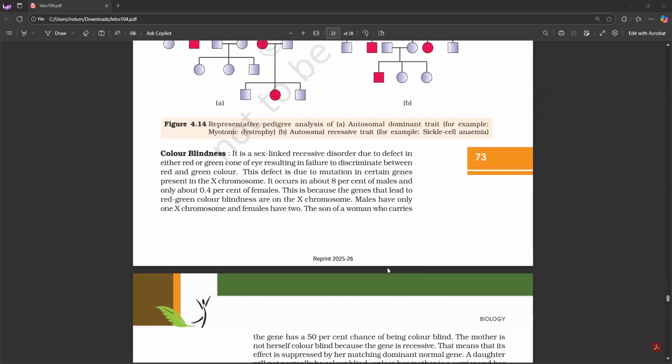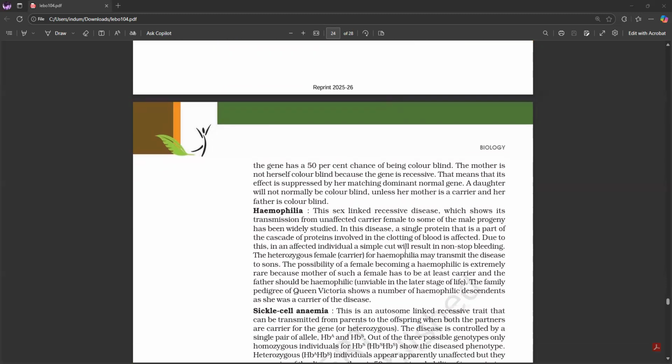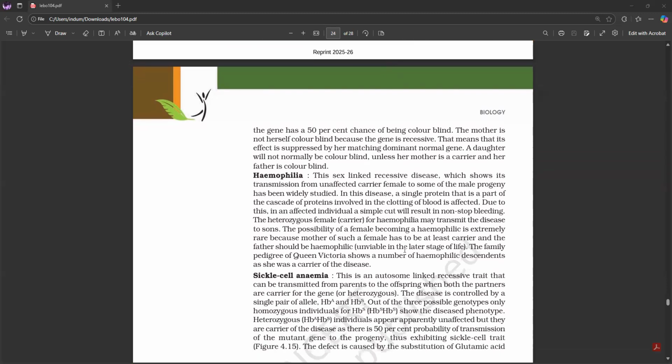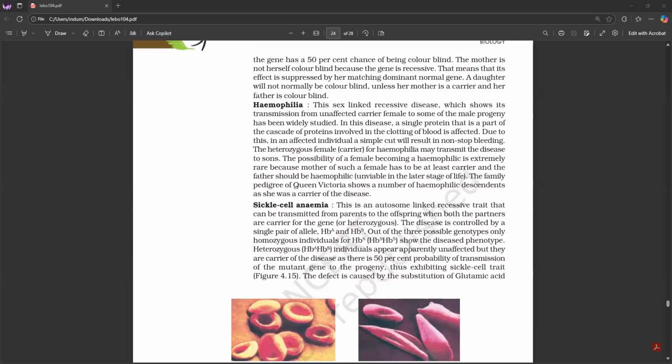It occurs in about 8% of males and only about 0.4% of females. This is because the genes that lead to red or green color blindness are on the X chromosome. Males have only one X chromosome and females have two. The son of a woman who carries the gene has a 50% chance of being colorblind. The mother is not herself colorblind because the gene is recessive.